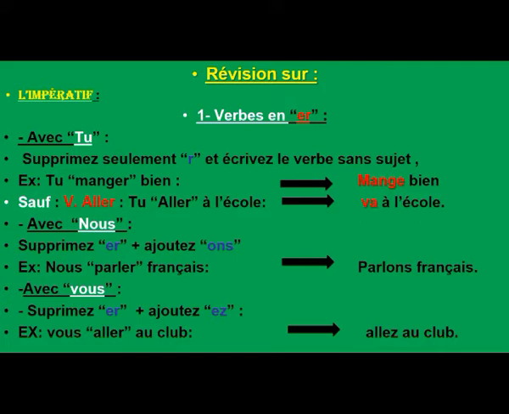It means you cancel the last two letters and add EZ, or cancel the last letter only and add Z. Example, vous allez au club. I want to say go to the club. I say it to whom? To a group or to my friends or to someone older than me to respect them. The result is aller au club. Okay, clear?